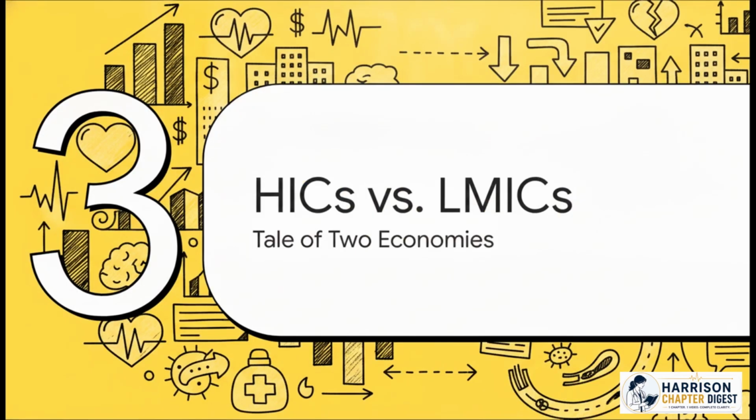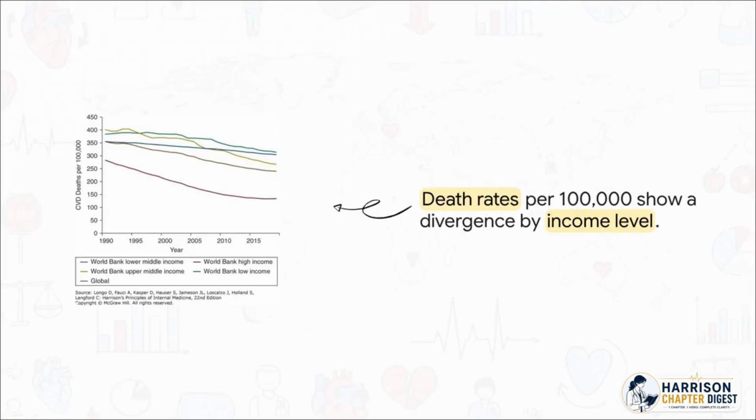Section 3, high-income versus low- and middle-income countries, or HICs and LMICs for short. Let's zoom in on how this transition is playing out completely differently depending on a country's wealth. If you track CVD death rates from 1990 to 2019, you see this massive, stark divergence. High-income countries saw a steep 50 to 60% decline in their age-standardized death rates, but when you look at lower and middle-income regions, the trend is way flatter and significantly higher. Basically, the incredible benefits of Stage 4, those advanced, delayed degenerative treatments, simply haven't reached everyone equally.